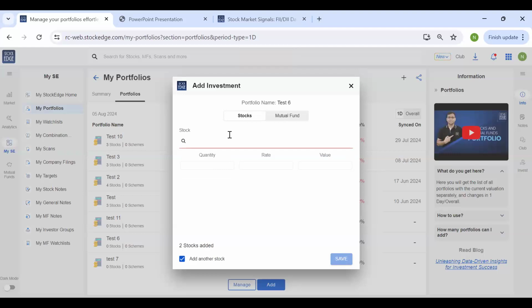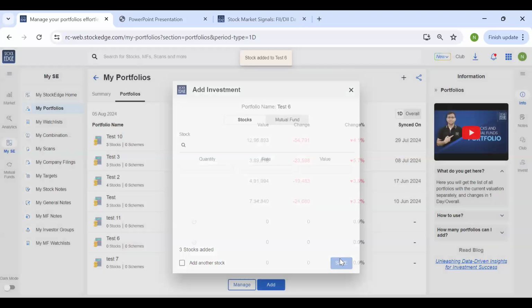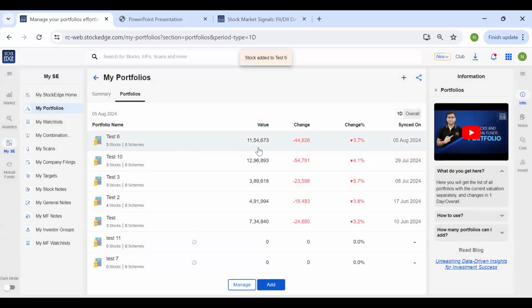Next, suppose I have Ultratech Cement and say suppose I'm holding 70 shares and suppose my purchase price is 11,500. Now I don't want to add more stock. I will just uncheck this, click on save. And if you see, my portfolio has been created.